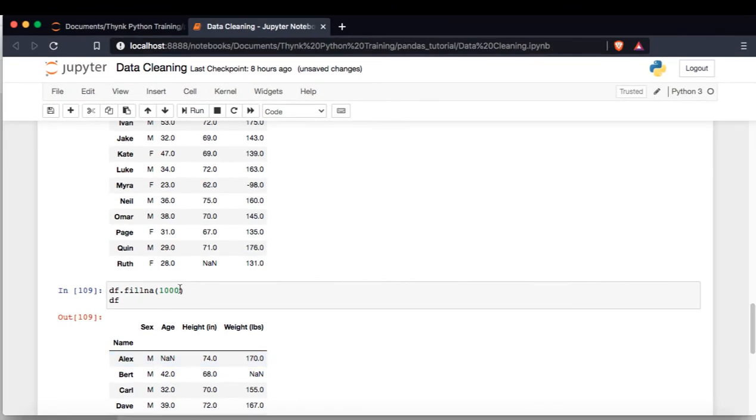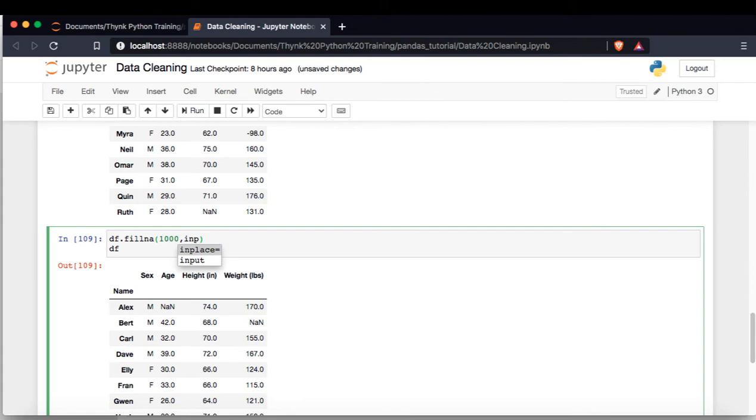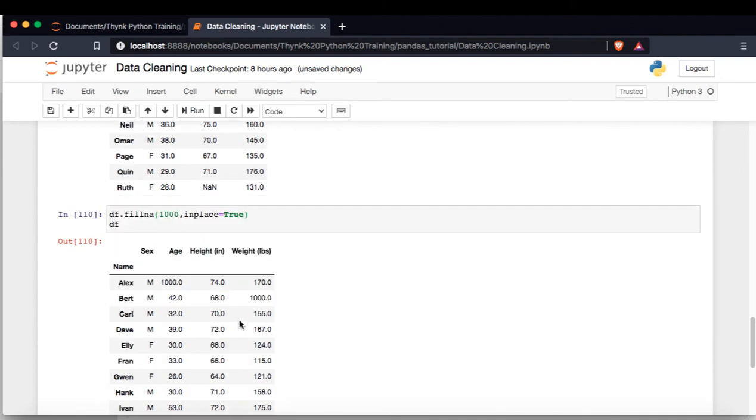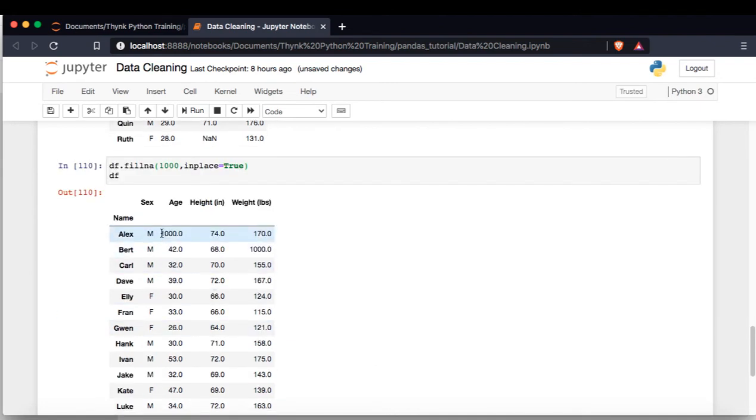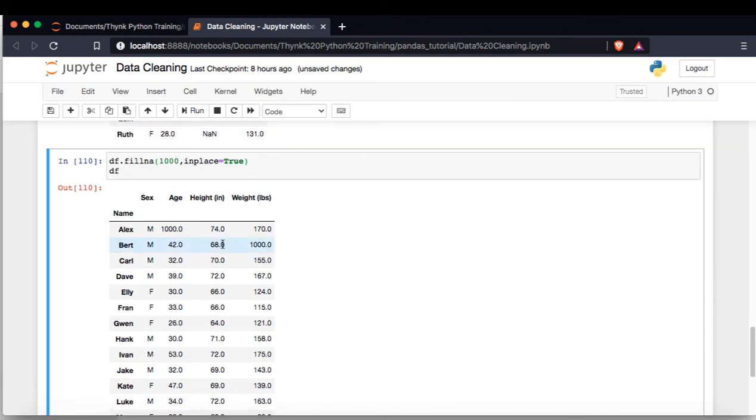So here again we see that the value is not changed. Why is it not changed? Because I have not given inplace equal to true. So the moment I give inplace equal to true and I run this again, you see that all the nan values have been replaced by 1000, right? So this is how we can change the value.